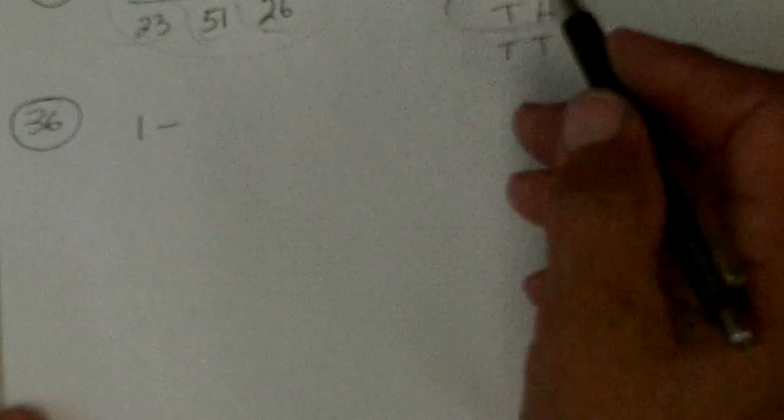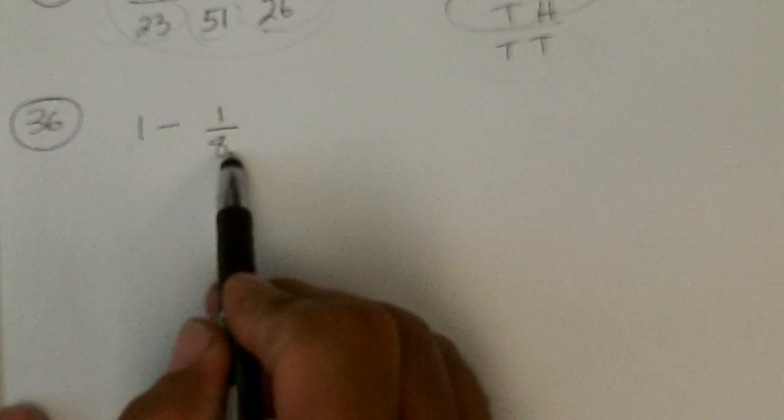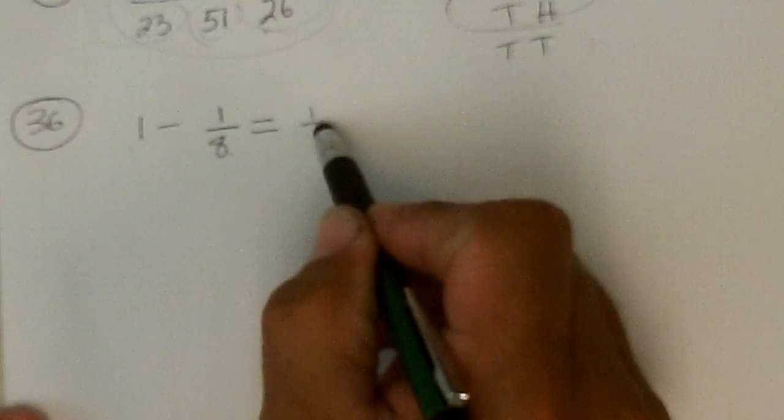If we're doing 3 coins, there are actually 8 outcomes, but only one of them has 3 tails. And so 3 tails happens 1 out of the 8 times, so the probability of not getting 3 tails would be 1 minus 1/8, which is 7/8.